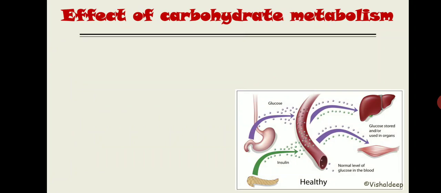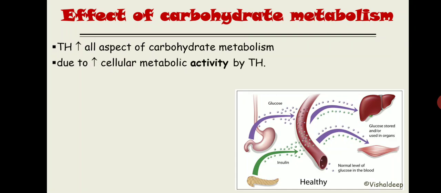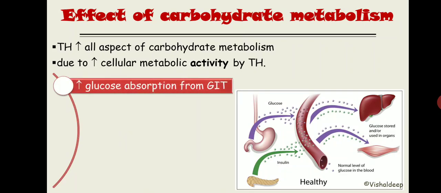See, thyroid hormone will increase all aspects of carbohydrate metabolism. Why? Because thyroid hormone basically increases cellular metabolic activity, so it will require energy. So thyroid hormone does all the necessary things to provide more glucose inside the circulation. It will increase all aspects of carbohydrate metabolism, starting from the absorption of carbohydrate from the GIT. So it increases glucose absorption from the GIT.